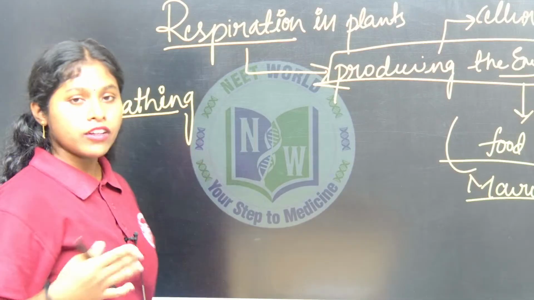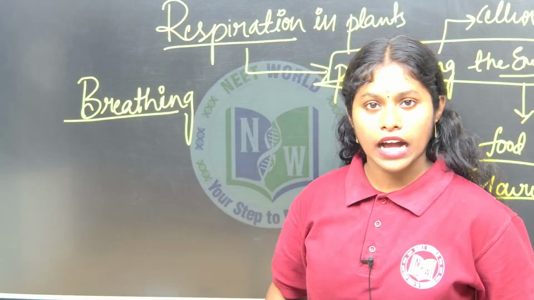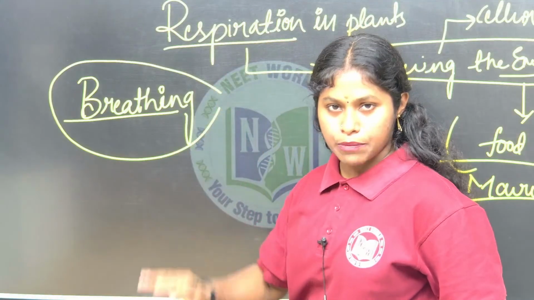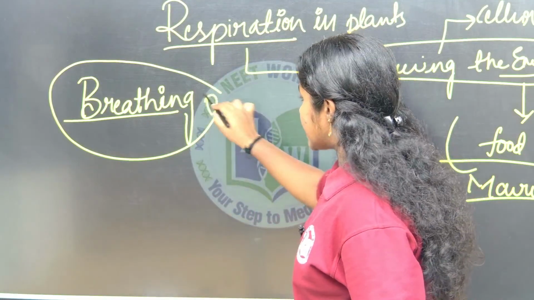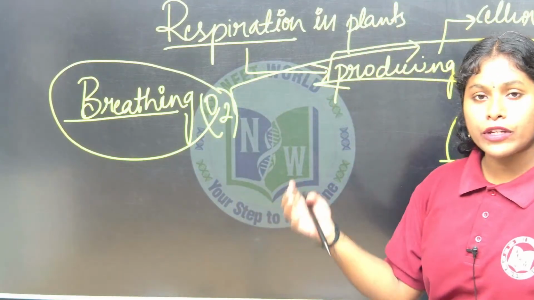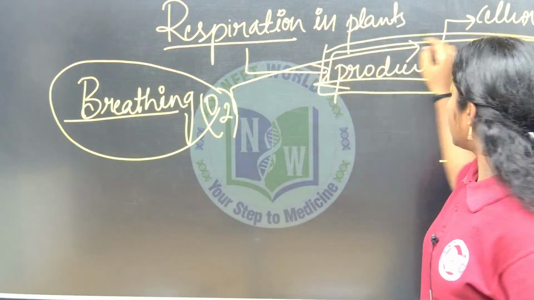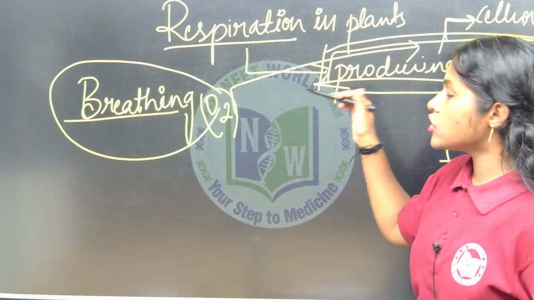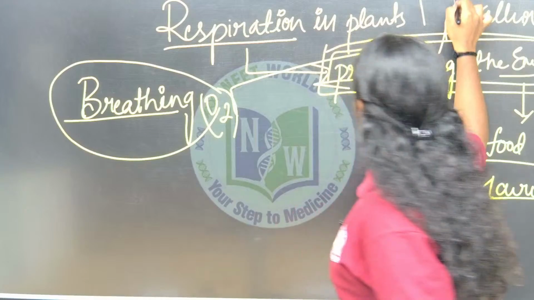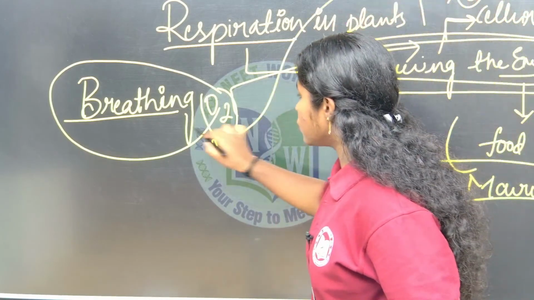Breathing is a physical act. You are inhaling oxygen and exhaling carbon dioxide. The oxygen which you inhale will be used in the process of respiration. By using the oxygen, the process produces energy at the cellular level, which means at the cell. By producing the energy, carbon dioxide is released, which is exhaled through this physical act.